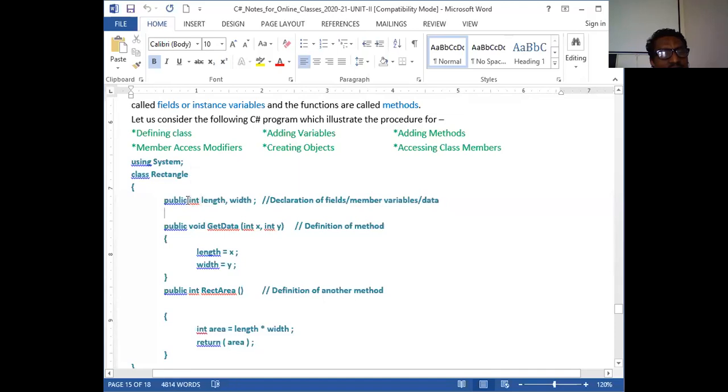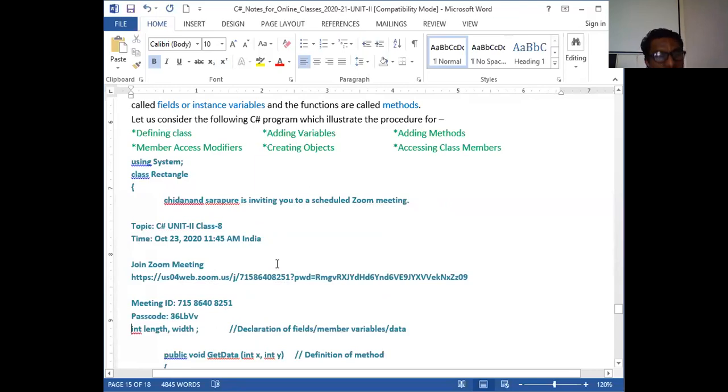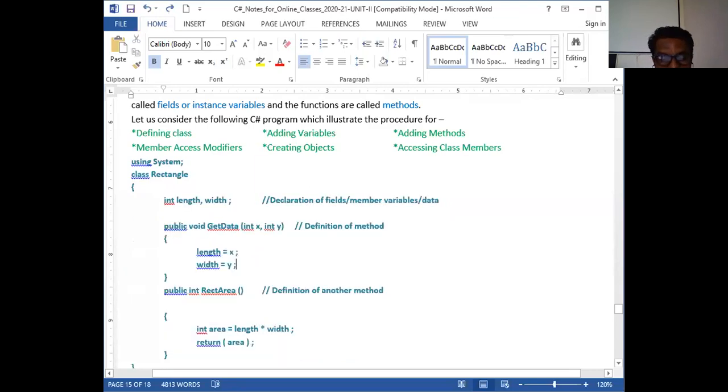By default, these are private in nature. Remember, if you miss this and delete that, length and width act as private here. If you make them private, they won't serve any purpose. Sorry, not public.